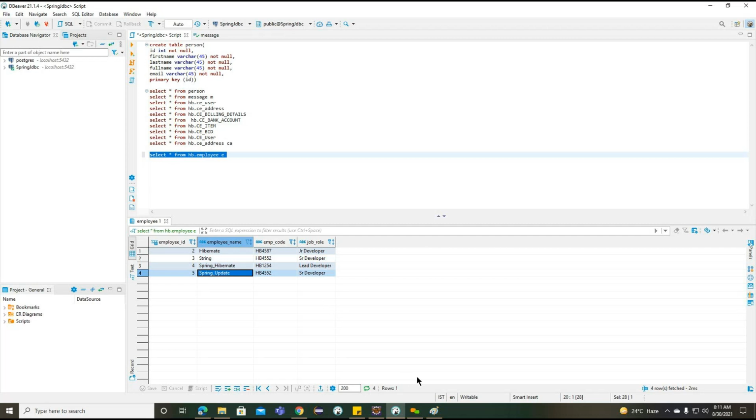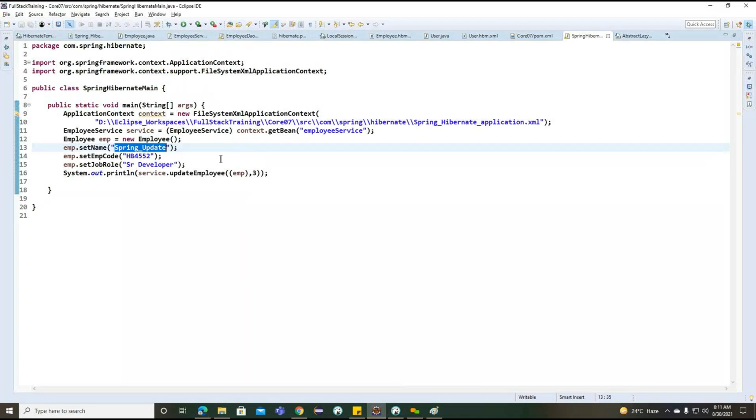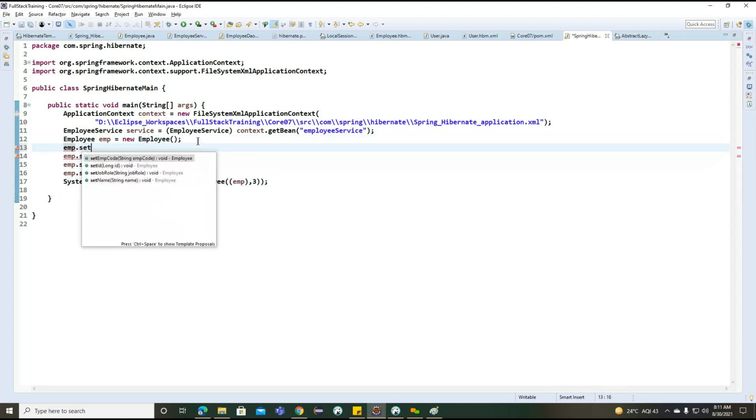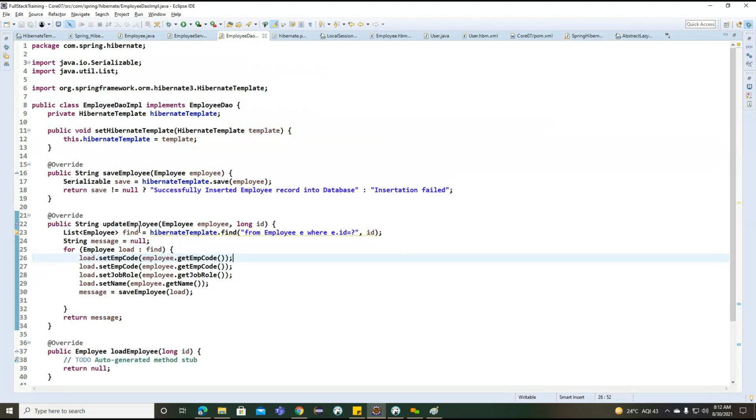So now to update the record here, what can we do? Simply here we can go for the employee ID. The ID we are having is 3. New long 3, and we'll go for the employee DAO implementation.